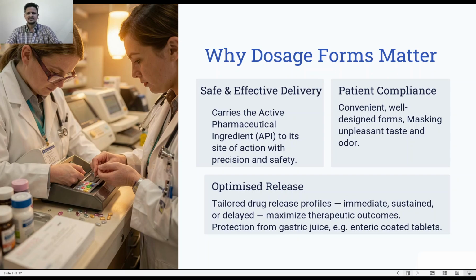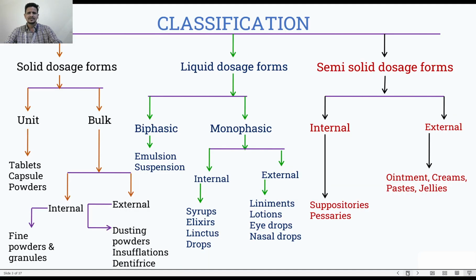So now I think we all have understood a little bit what dosage form is and what the need for dosage form is. Now let us discuss the classification of dosage form. When we come to the classification, it can be broadly classified into 4 categories: solid dosage form, liquid dosage form, semi-solid dosage form, and the aerosol or gaseous dosage form.